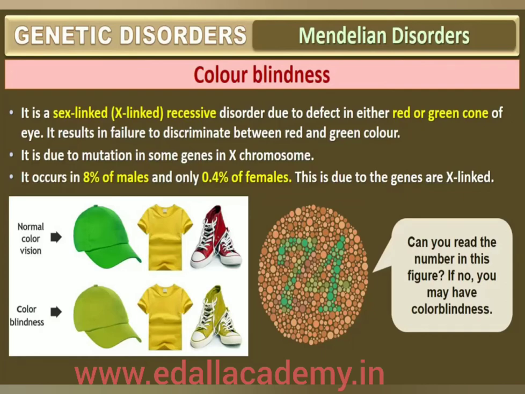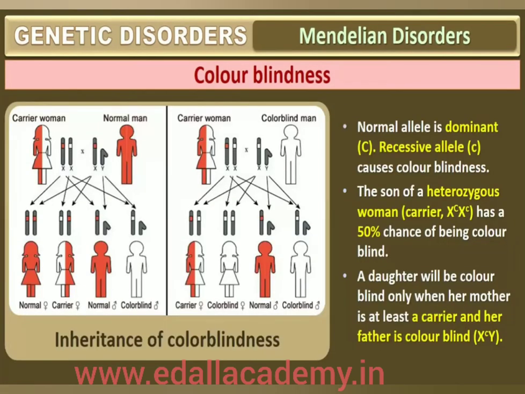This is because the genes that lead to red-green color blindness are on the X chromosome. Males have only one X chromosome, and females have two X chromosomes. The son of a woman who carries the gene has a 50% chance of being colorblind. The mother is not herself colorblind because the gene is recessive, that means its effect is suppressed by her matching dominant normal gene. A daughter will not normally be colorblind unless her mother is a carrier and her father is colorblind.